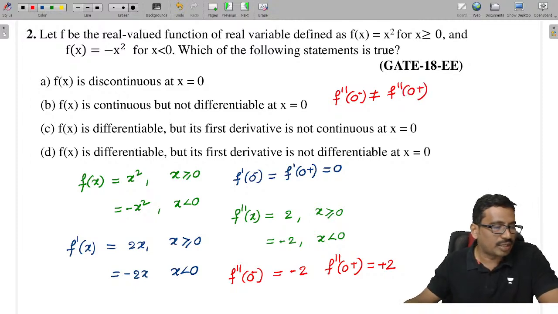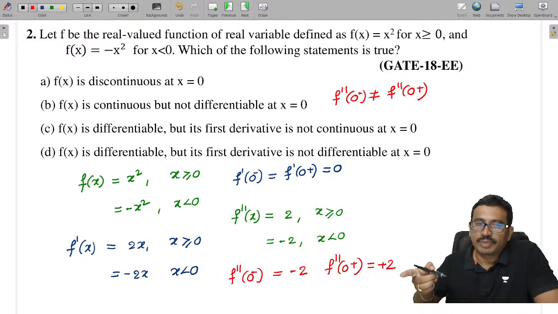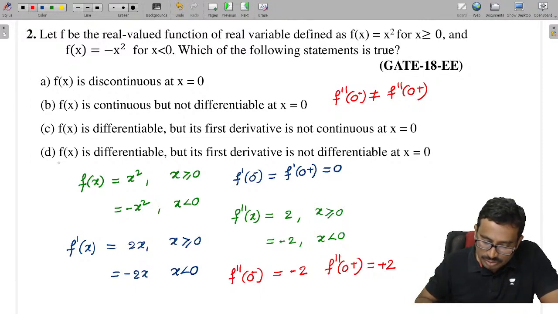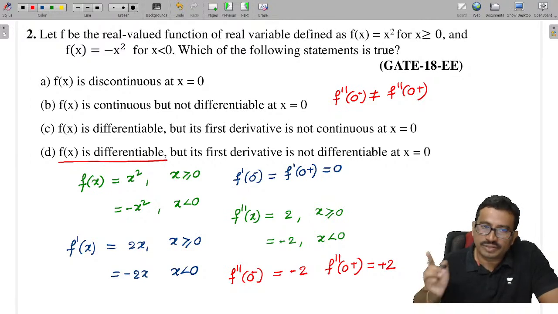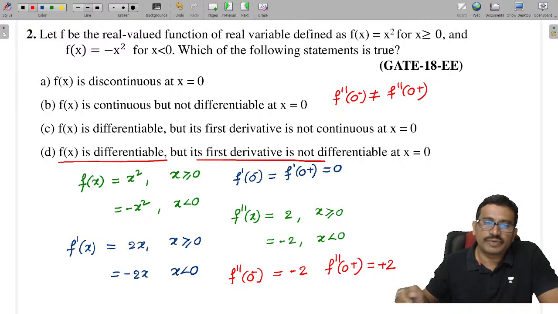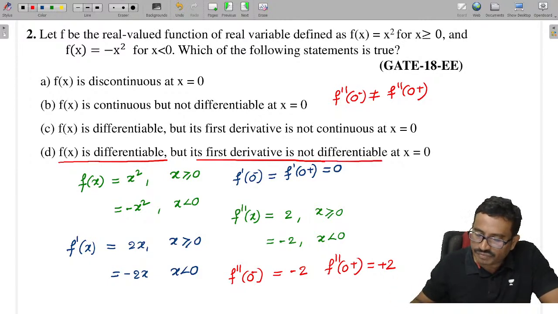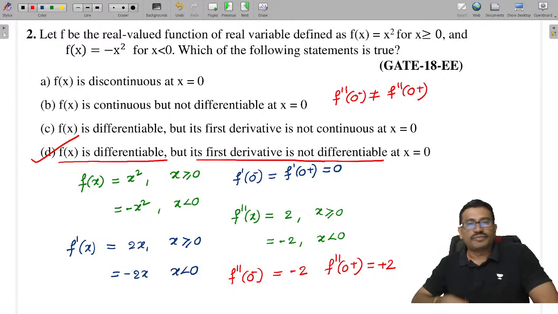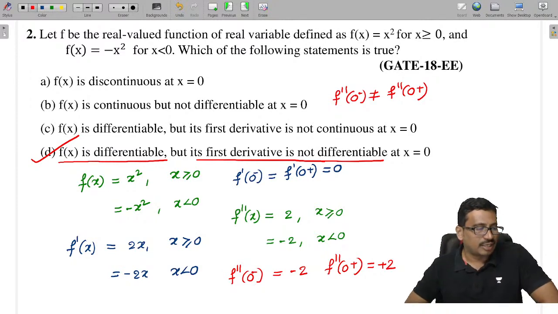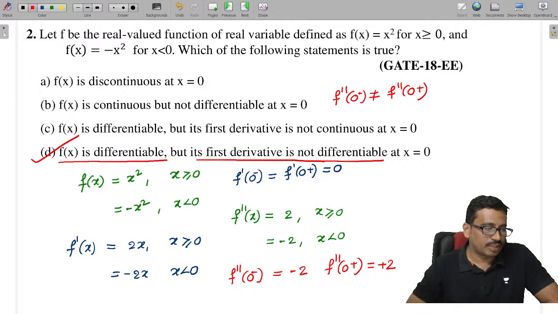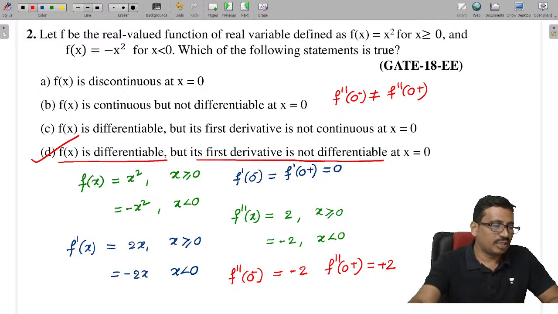Left hand derivative and right hand derivative are not equal here. So that means the second order derivative does not exist, it is not continuous. From this we can say the first derivative exists, but the second derivative does not. So f of x is differentiable, the first derivative is fine, but the derivative of the derivative, the second derivative, is not differentiable. Yes sir, the first derivative is fine but the second derivative is not applicable. Fine, all of you tell me.